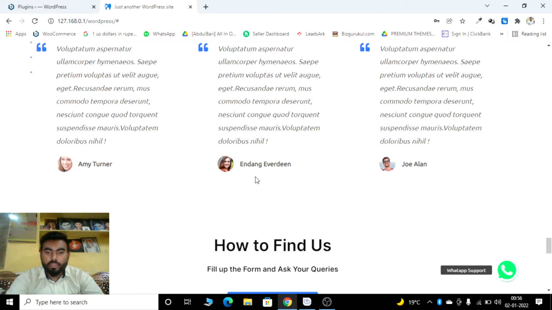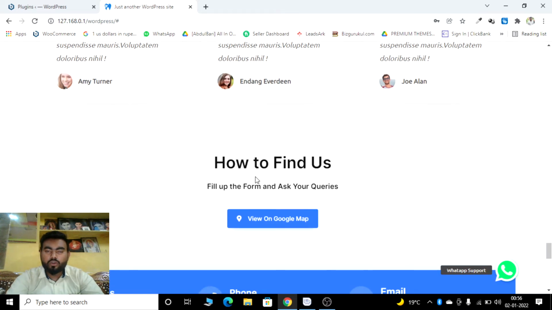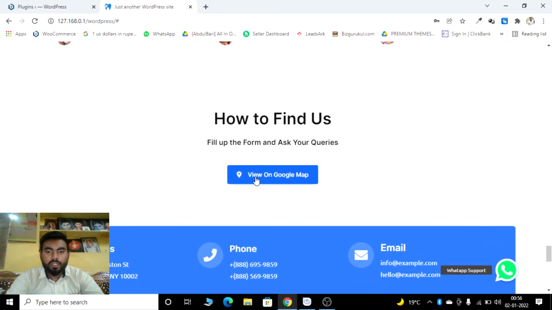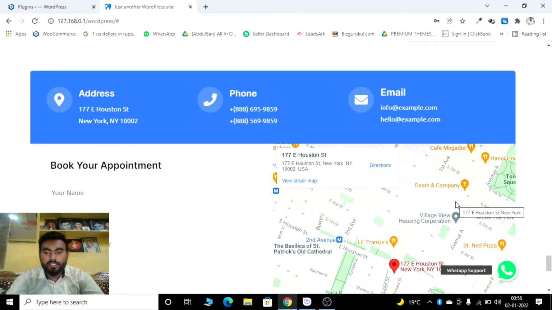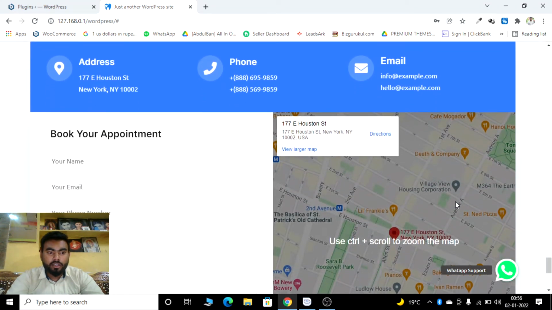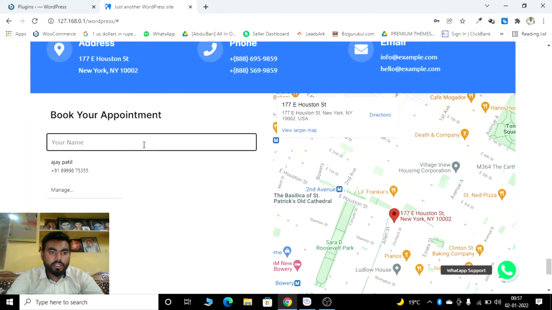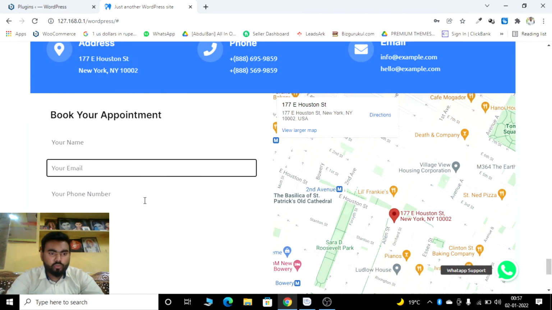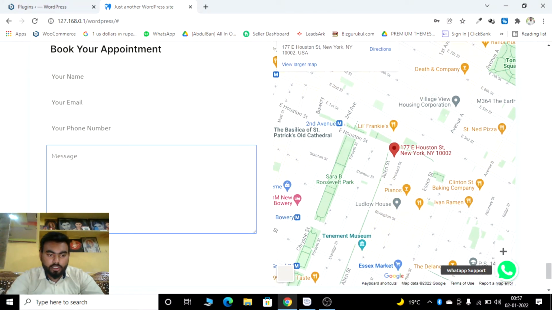Okay, simple thing. How to find us? Finding us is so easy because Google Map is doing each wonderful thing. Also we have mentioned the address here, and also the contact number and email address. You can easily reach out to us with the help of this. And one more important thing: if you want to schedule an appointment with us, you can easily enter your name, email ID, phone number, and message, and send a request to us.